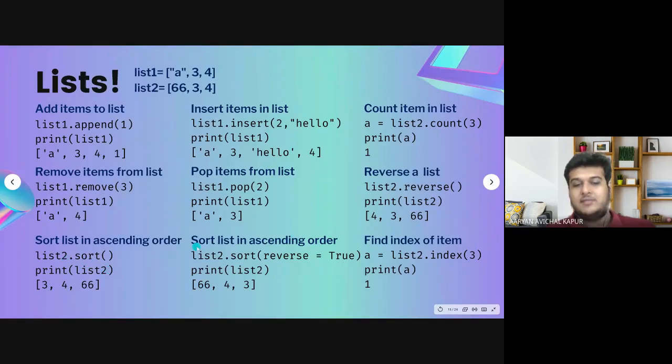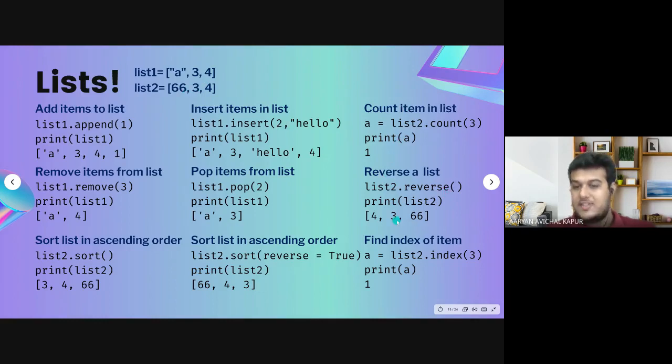Even here, I'm so sorry, I've written ascending twice, but this is descending order, right? So reverse, so it becomes 66 4 3. Count counts the number of times this value is present. So 3 is present once in list 2, that is why we have a 1.